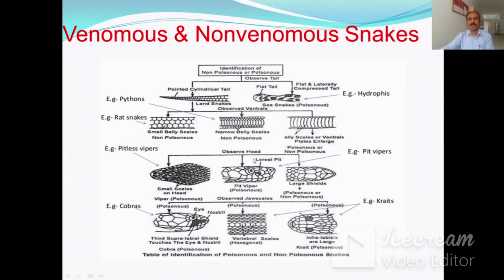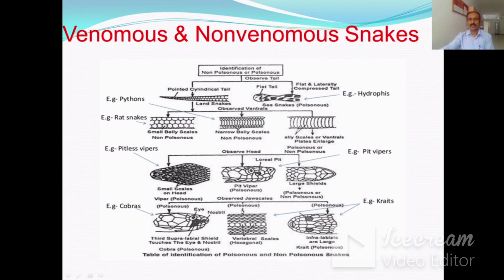After that, you observe the head of the snakes. If the scales on the head are small, then it may be the viper, pitless viper, and it is poisonous. If there is a loreal pit present on the head region, then it is the pit viper and it is also a poisonous snake. Then if larger shields are present, at that time it may be poisonous or non-poisonous.